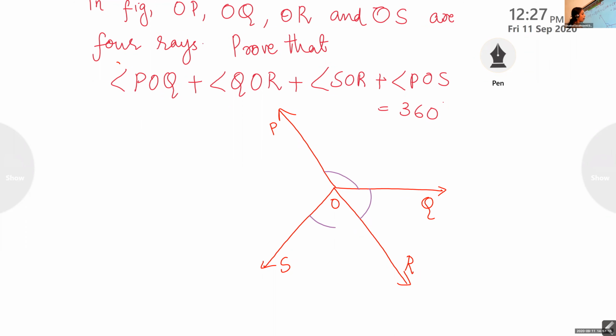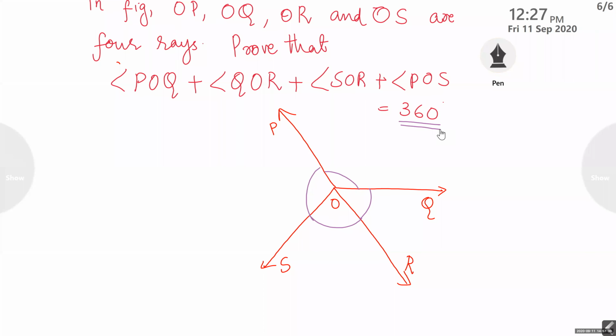Then SOR. Then POS. All these angles. See, all these are in a circle shape, right? When you add all the angles, it is a circle shape. So what we have to prove? We have to prove that it is 360 degree. Clear, children? Did you understand?